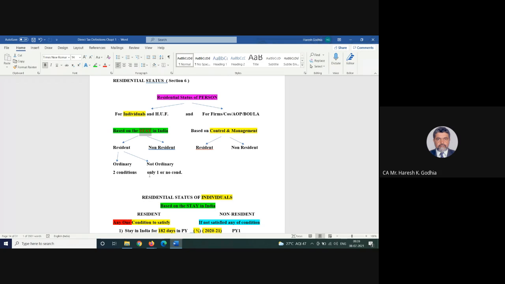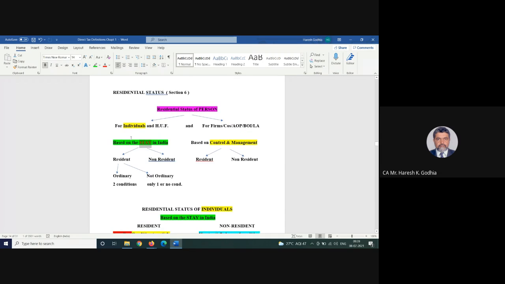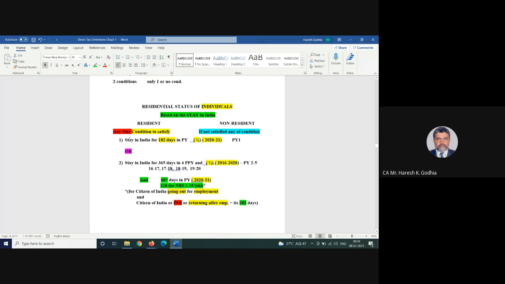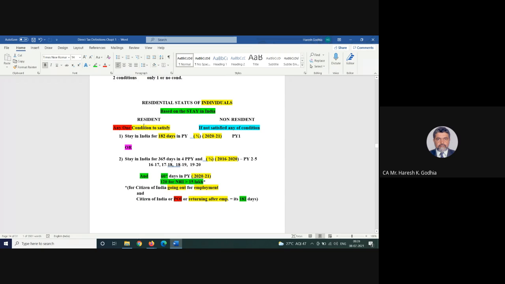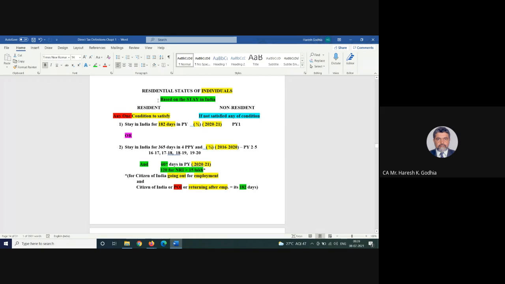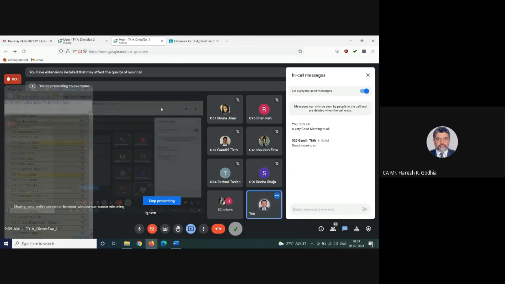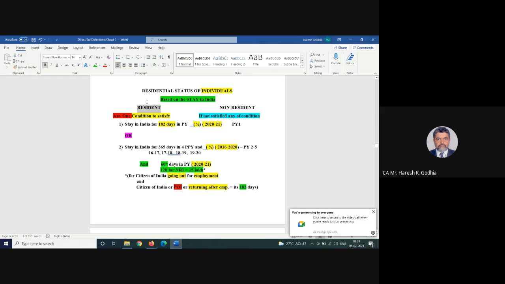If you are in India for 182 days or more, there are two layers, two levels. Level number one, two conditions. Level number two, again two conditions. But the difference is in how to calculate whether you are resident or not. I just give you two layers, two conditions, and ask you to satisfy any one.